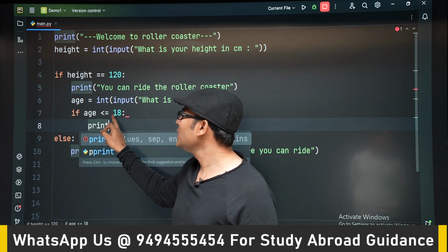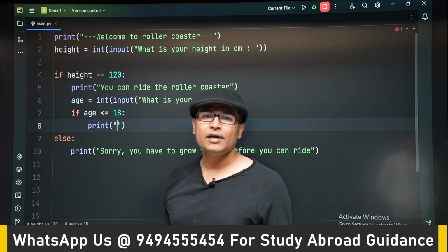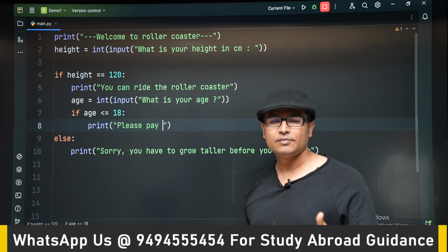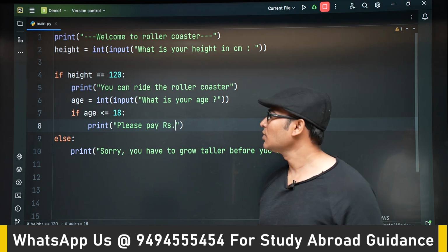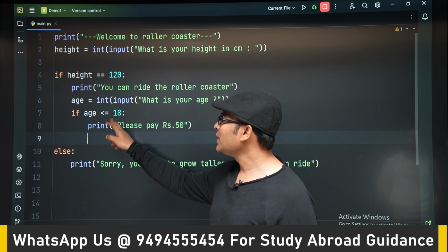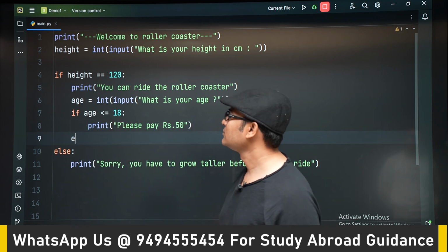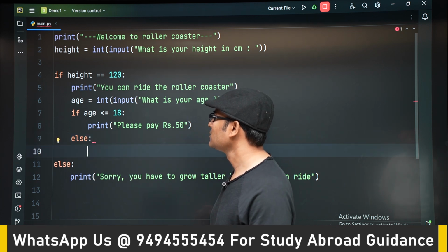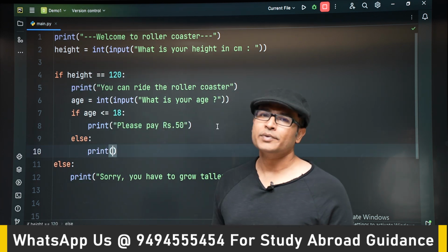Now I am checking if the age is less than or equal to 18. If the age is less than or equal to 18, let us say their ticket price is 50 rupees. Otherwise, which means if their age is greater than 18, then they have to pay 100 rupees.